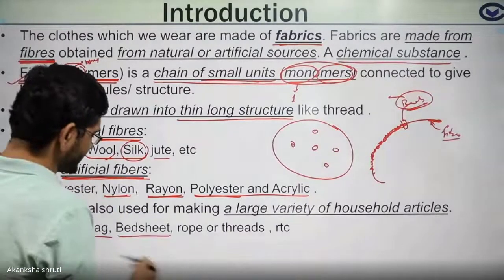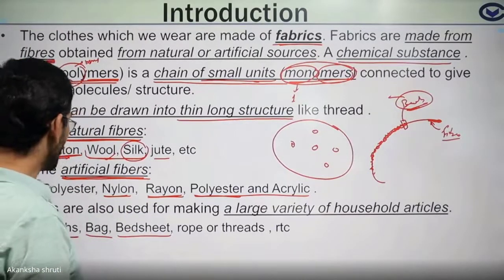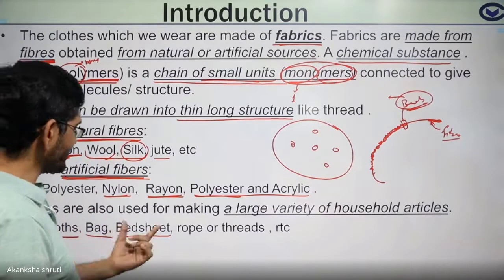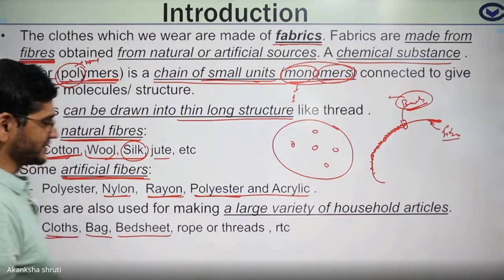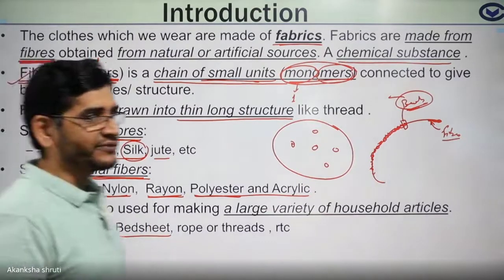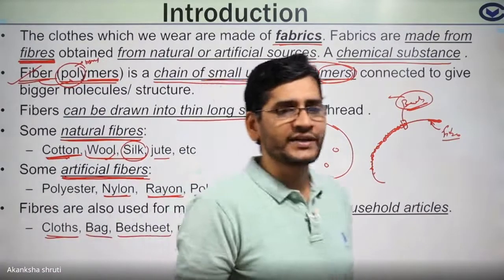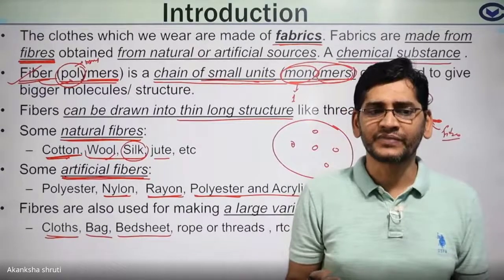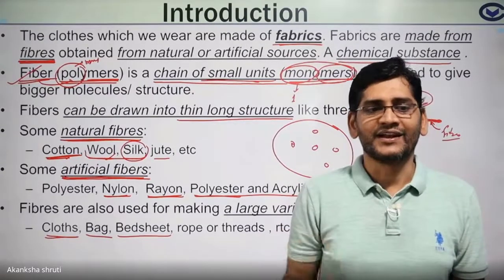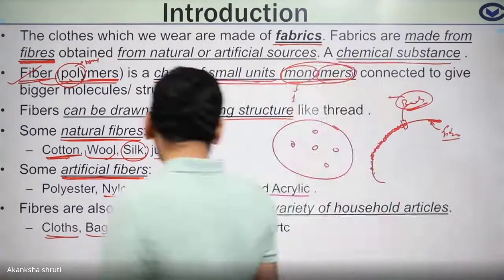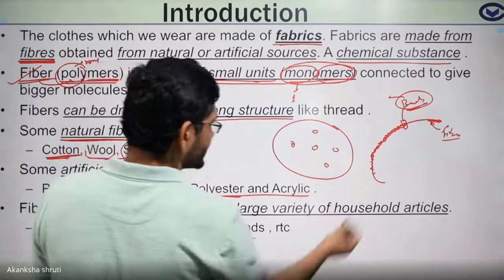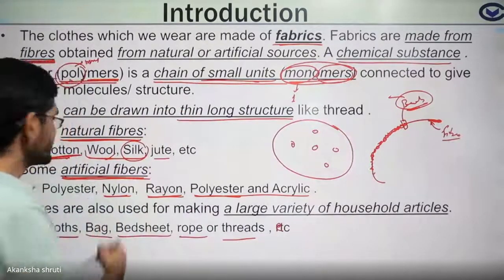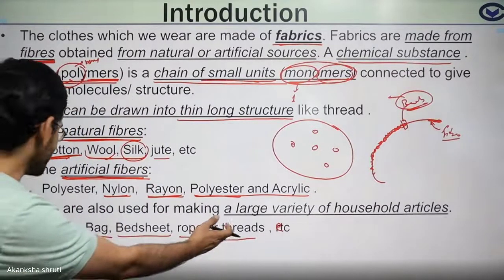The bed sheet is prepared from a mixture of artificial fiber and natural fiber to make a more comfortable bed sheet and give more strength. If we make the bed sheet totally of cotton, then it will not be that durable, meaning its life will be lesser. The rope that we use, the thread that we use, all these consist of fibers. So these are the various uses of fiber.